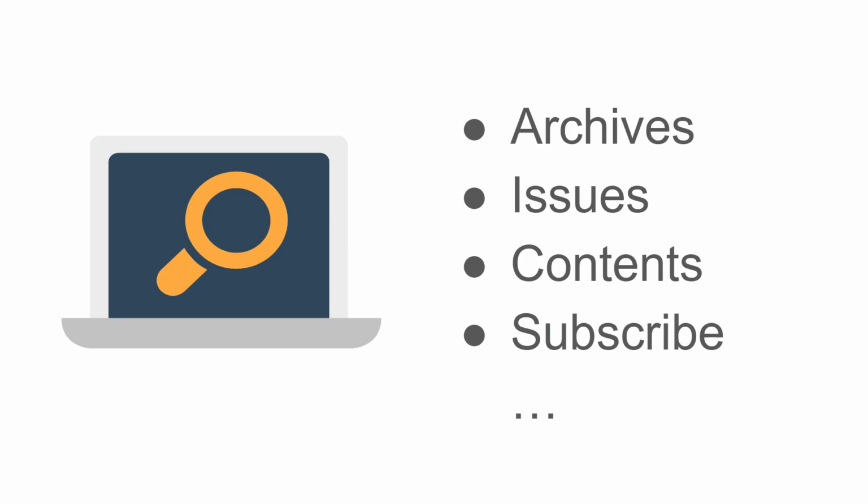Other clues on websites that you might look for or you might notice are things like links to archives or issues or contents, a subscribe button. These may indicate that different content is available on this website. It could be that there's a newsletter that they send out. There might be a podcast that you can listen to, or maybe some other formally published work.